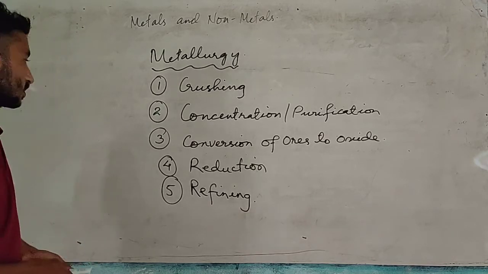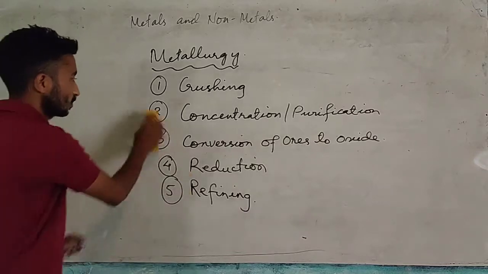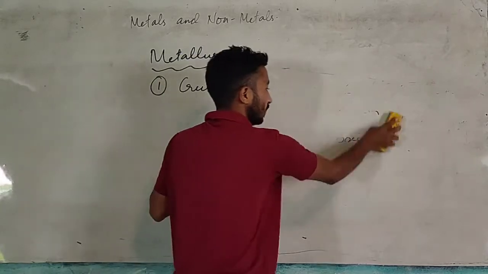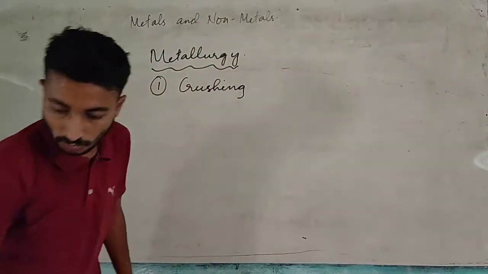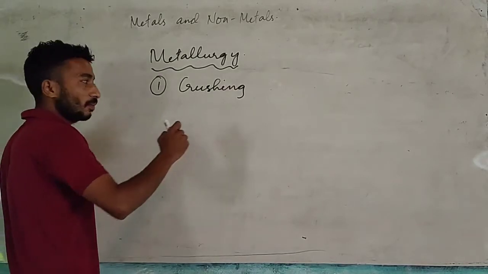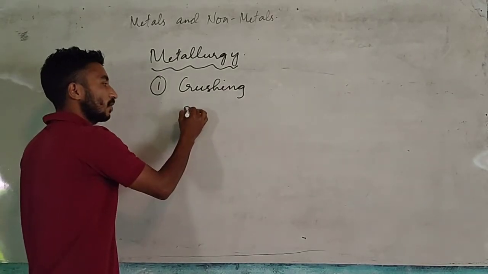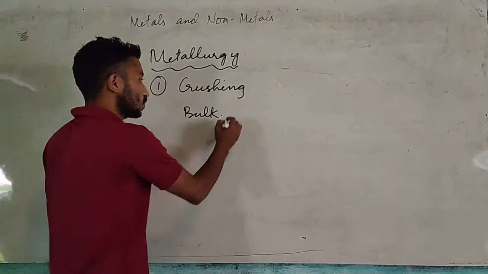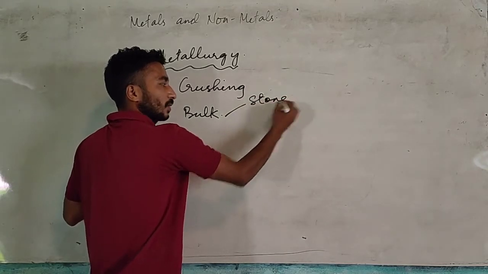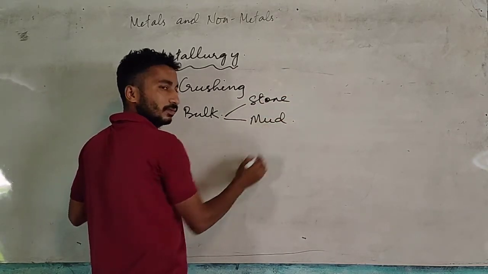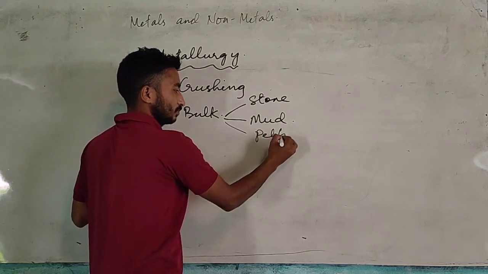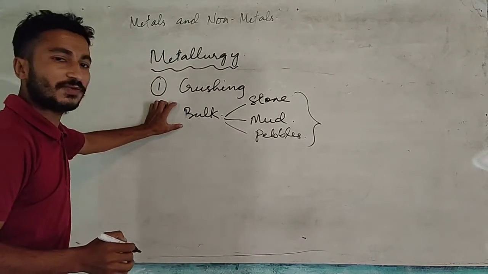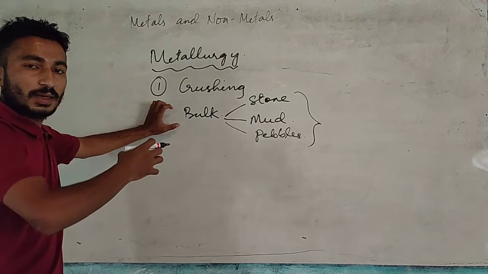So first let's begin with crushing. So what do we do in crushing? When we extract metal from the source, that means from mines, metals are found in bulk. Bulk means they will be in very big sizes mixed with stone, mud, pebbles. These stone, mud, pebbles mixed with the metal need to be removed.